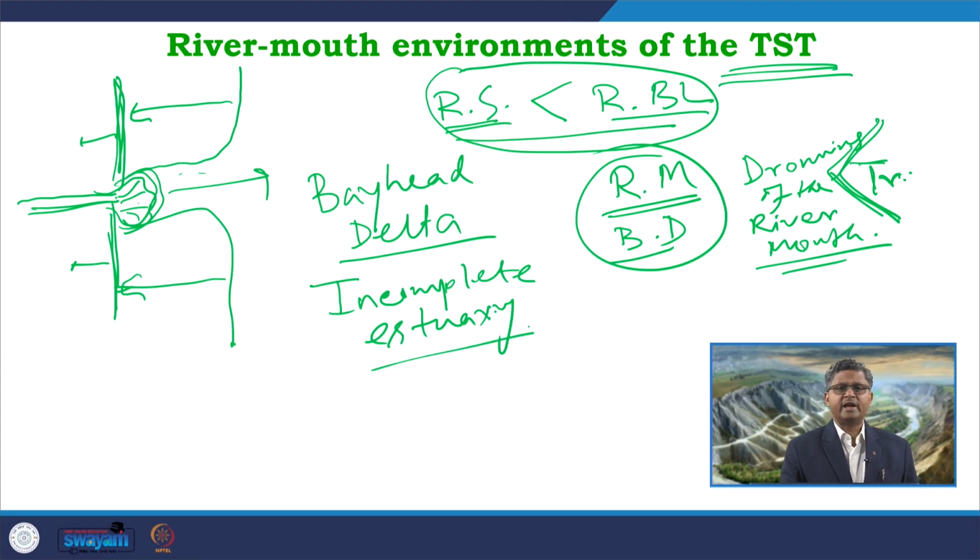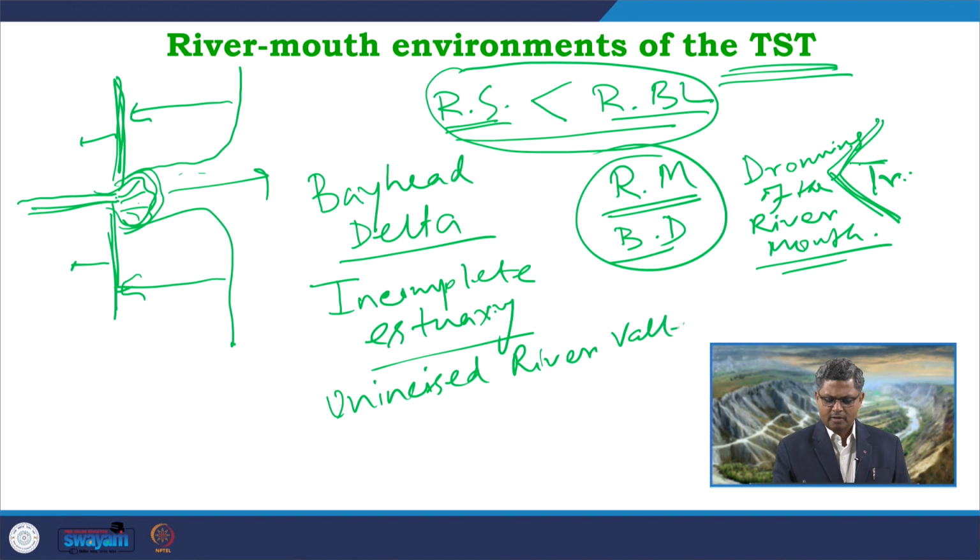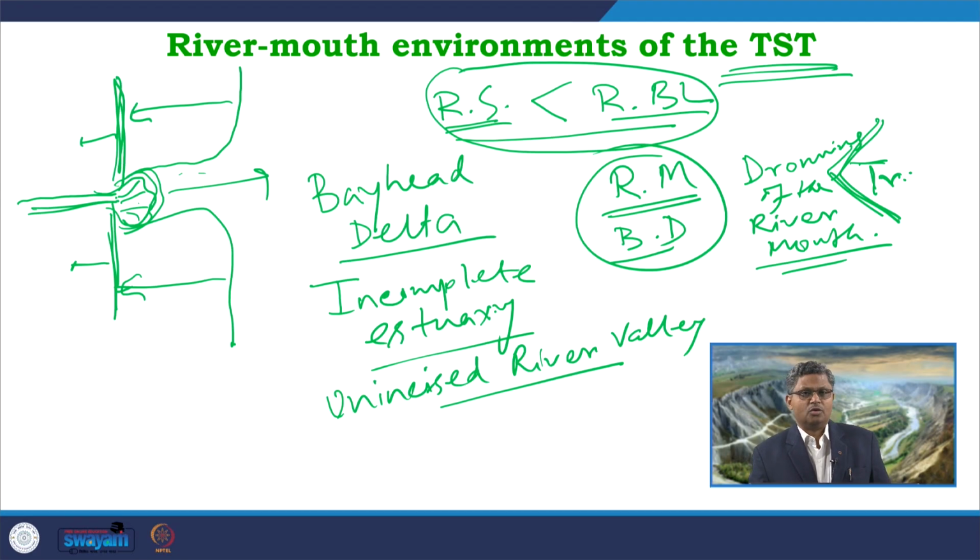and very commonly we get this kind of estuary to form in unincised river valleys, where the sediment supply is quite high and it is to some extent balancing this effect of retrogradational pattern. So, in the river mouth area, in the coastal area, we can get this kind of retreating shoreline associated with a less developed delta form, commonly we call them a bay head delta, which may be a part of an estuary or may be a part of the river mouth associated with the shoreline condition.